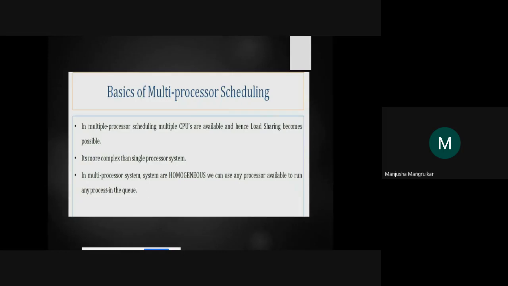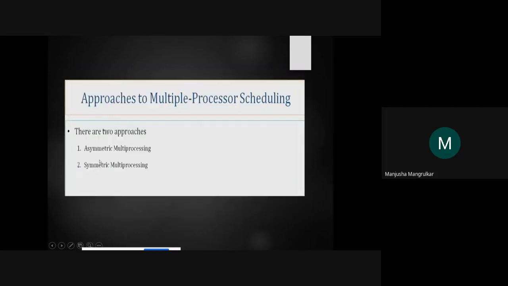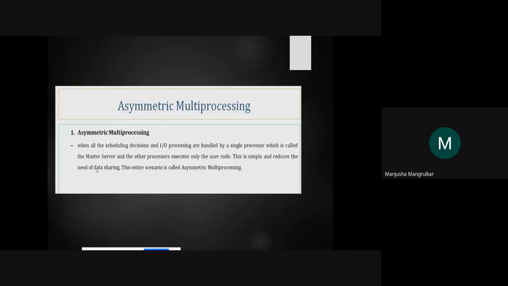So it is a homogeneous system, sharing system, right? So for the approach to multiprocessor scheduling, there are two types of approaches: asymmetric multiprocessing and symmetric multiprocessing. Right? So these are the approaches of multiprocessor scheduling. Asymmetric multiprocessing means what? When all the scheduling decisions of input output processes are handled by a single processor, which is called the master server, right?